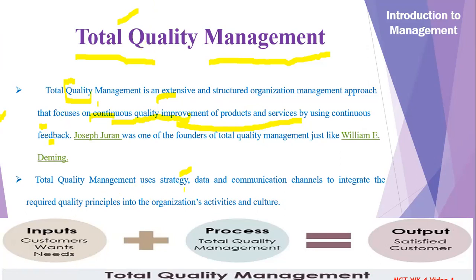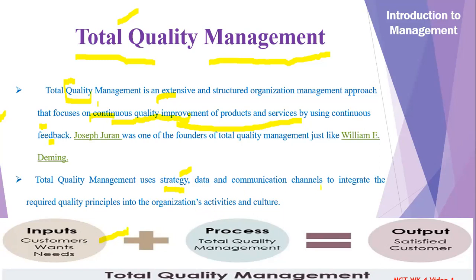Now, total quality management uses strategy, data, and communication channels to integrate the required quality principles into the organizational activities and culture. What does total quality management use, if we look at it from the information system point of view? Strategy: we have to use the strategies made by the top level management.